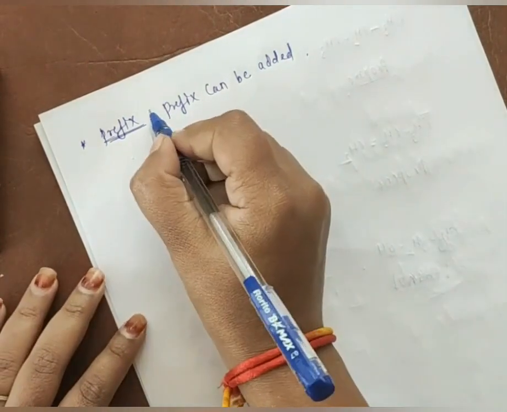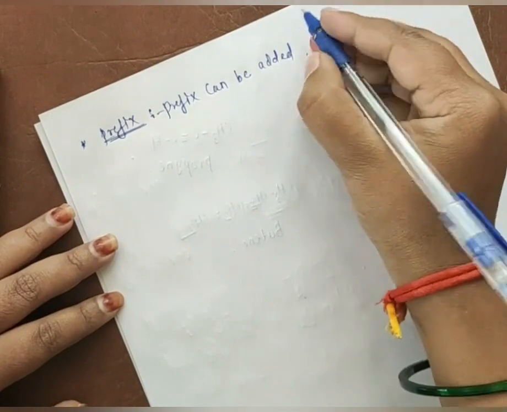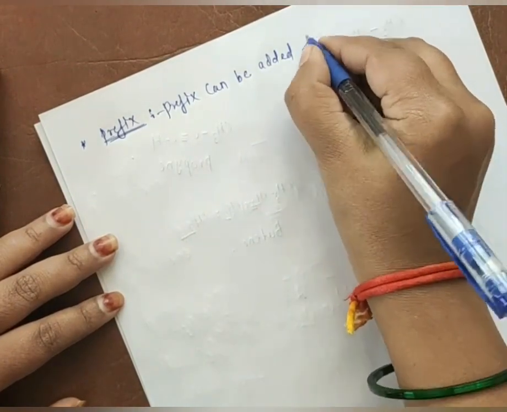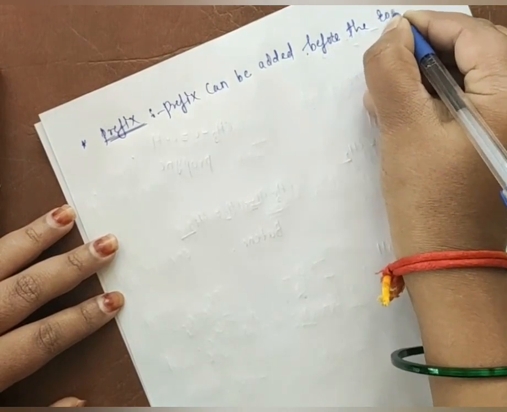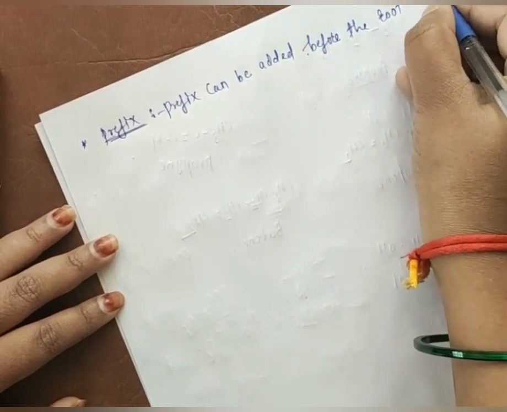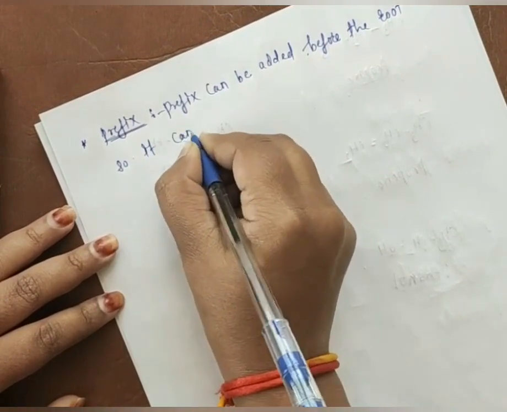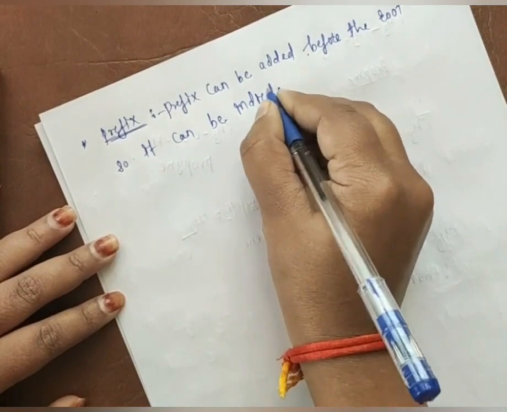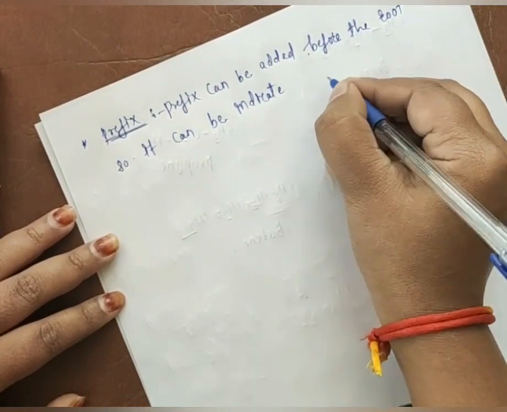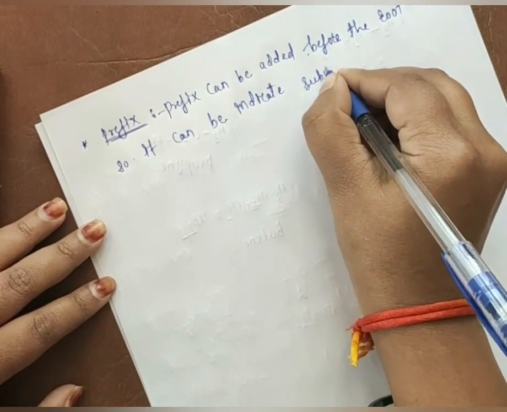Now this is the third part. The prefix can be added before the root word, so it can indicate which substituent is attached.